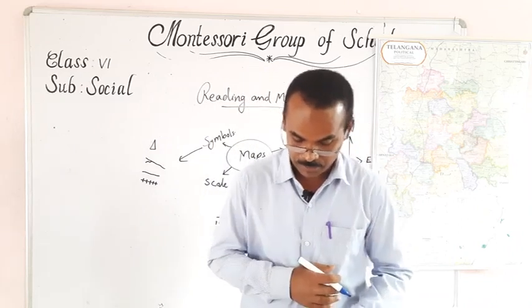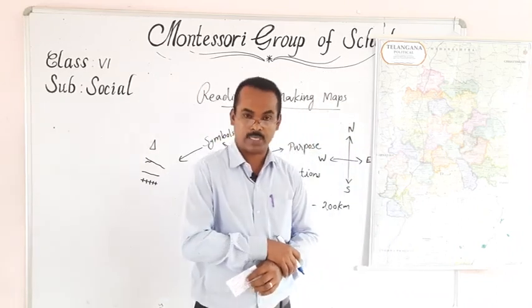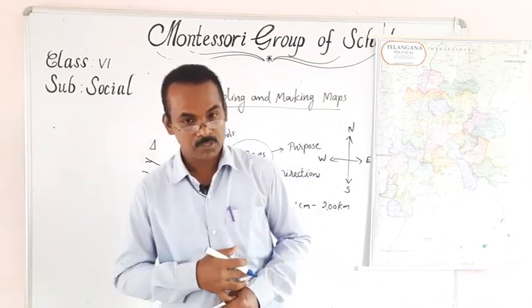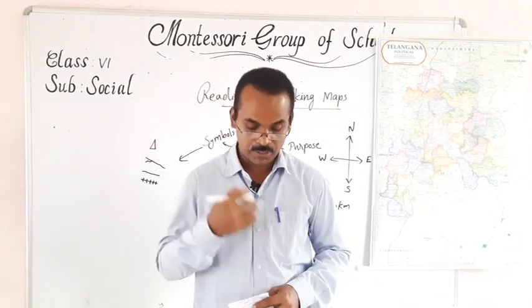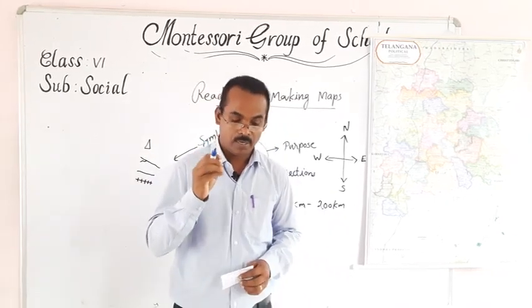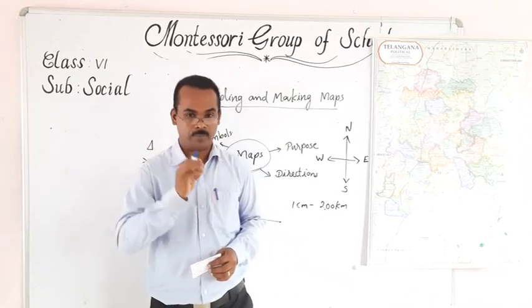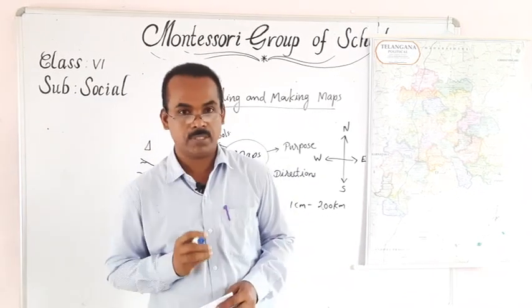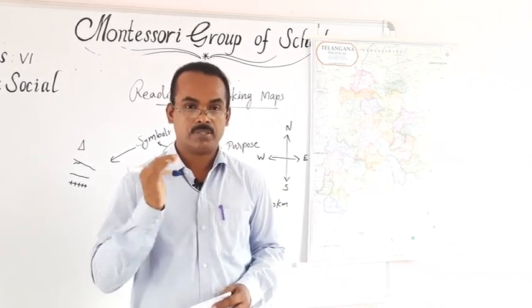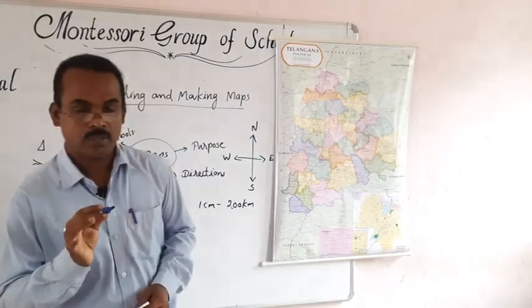You can ask questions like, is this place in Mahbubnagar district? Or, is this place by the sea coast, or is this the district headquarters? We can ask different questions and play. When we play like this, we can easily learn the locations of different places. So try to play like this.